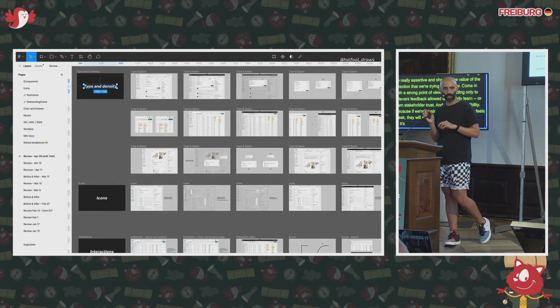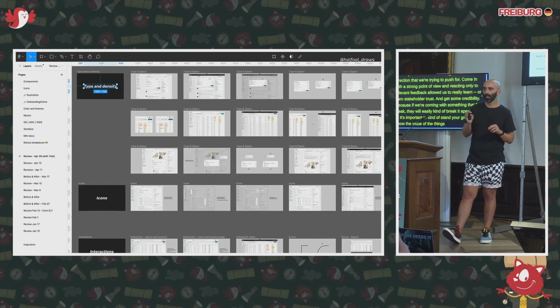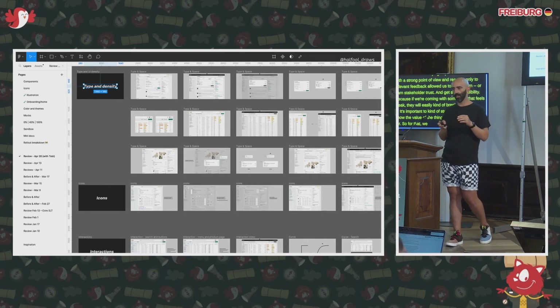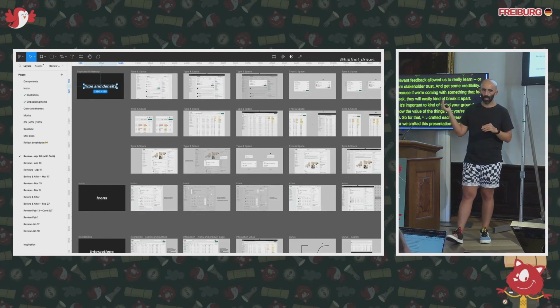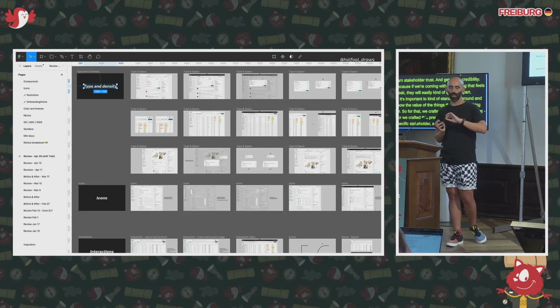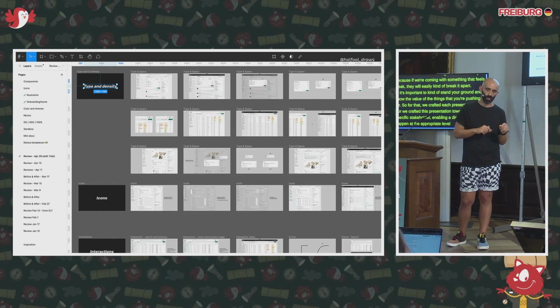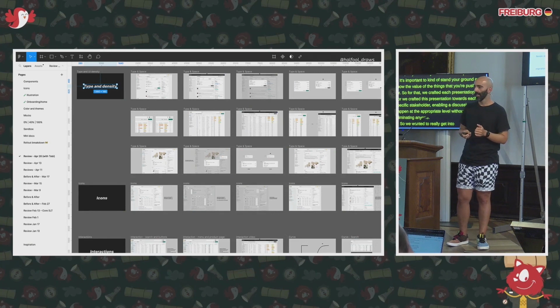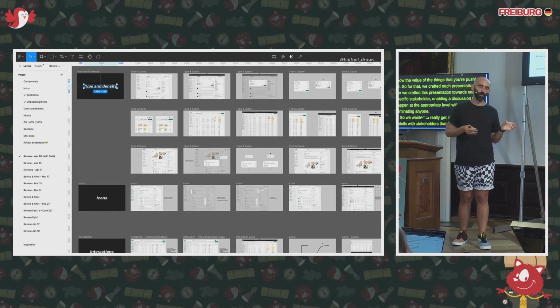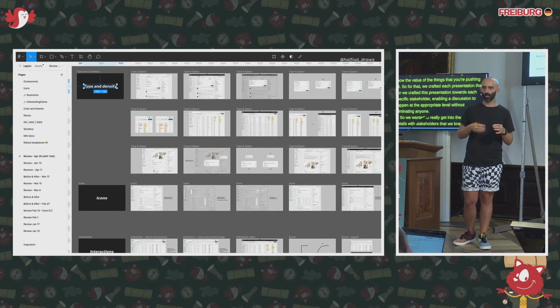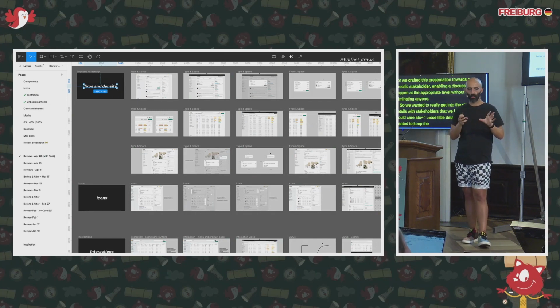So for that, we crafted each presentation deck towards a specific stakeholder, enabling a discussion to happen at the appropriate zoom level without alienating anyone. So we wanted to really get into the nitty-gritty details with stakeholders that we knew would care about those little details, and we wanted to keep the conversation at a higher level for stakeholders that were more concerned about strategy or execution.